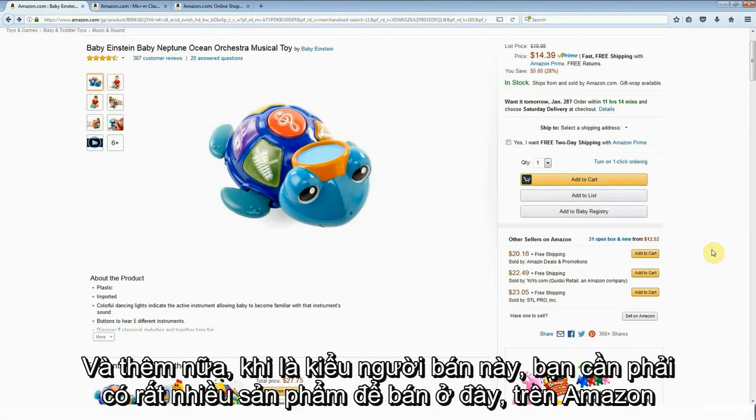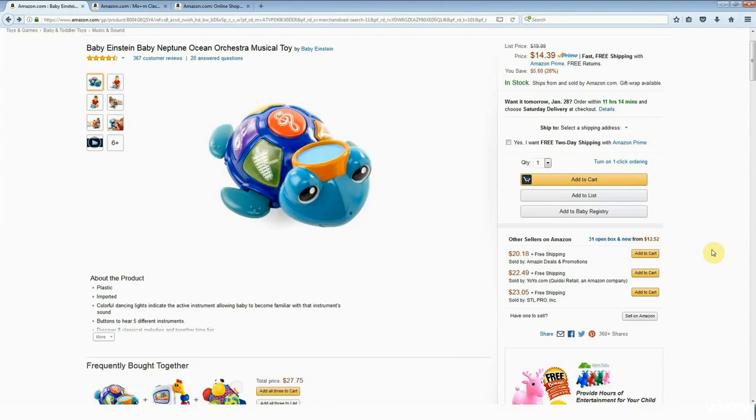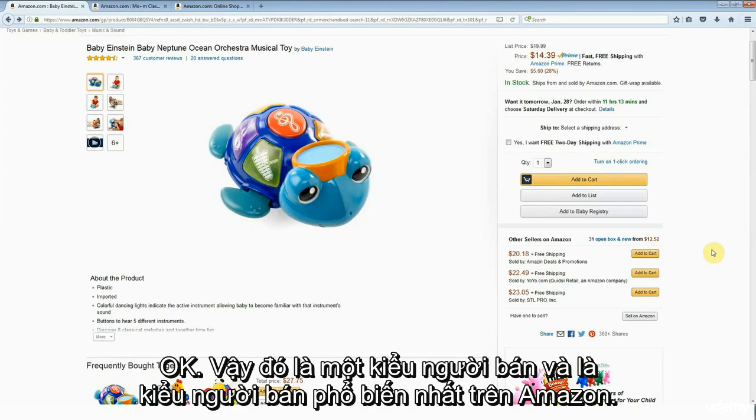And additionally, as this type of seller, you would normally need to have a lot of products for sale here on Amazon to be making anything close to a living from it, because the profit margins are generally smaller. Okay, so that's one type of seller and the most common type of seller on Amazon.